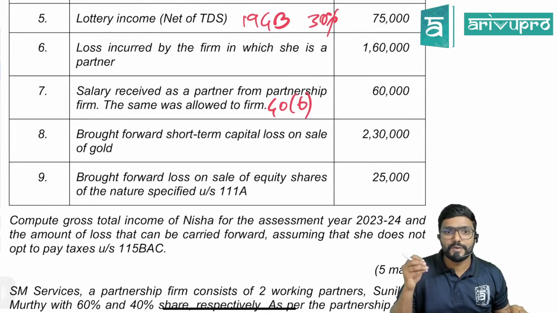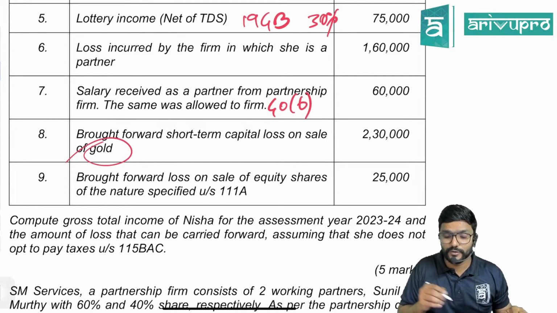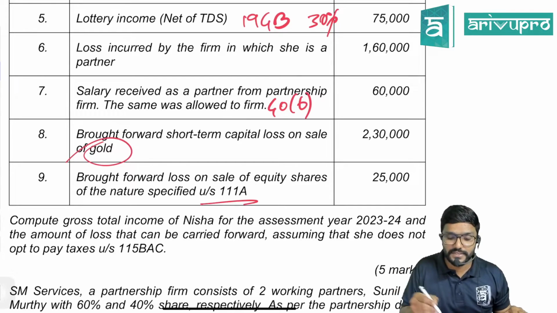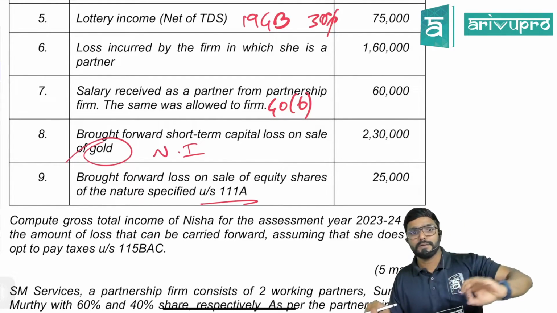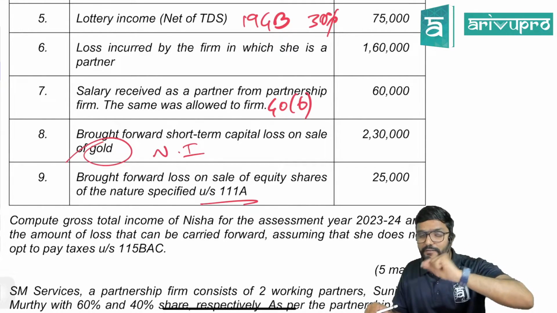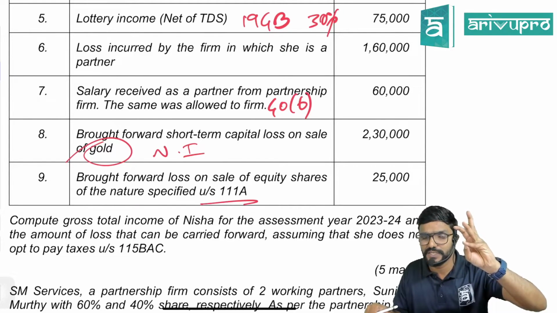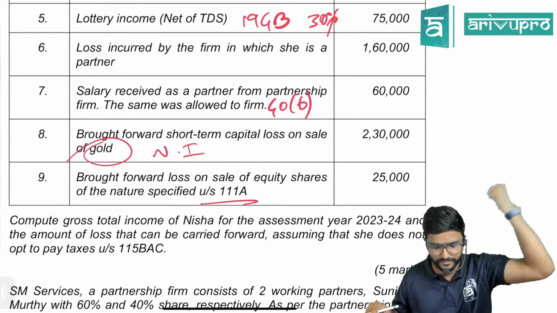Next, brought forward short-term capital loss on sale of gold. Gold, guys, please be careful. Only if it is ETF, it is covered under section 111A. If it is any other asset, we will consider it as normal income. Clear? Because if it is short-term capital gain, only if it is on the transfer of ETF, that is equity shares, equity oriented fund or units of business trust, only then it is special. Any other short-term capital gain, normal.